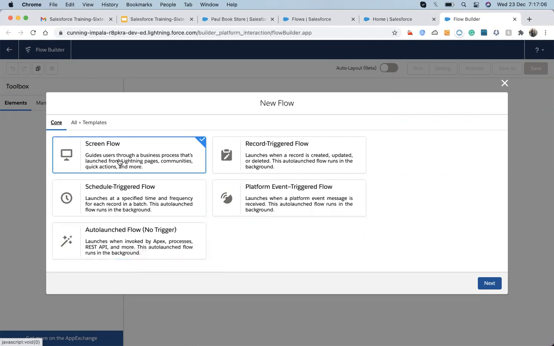Screen flow is the kind of flow in which we take input from the user and then perform some action. It is available for Lightning pages, communities, quick actions, and many more. It is available at every place. Suppose I have to do a survey.